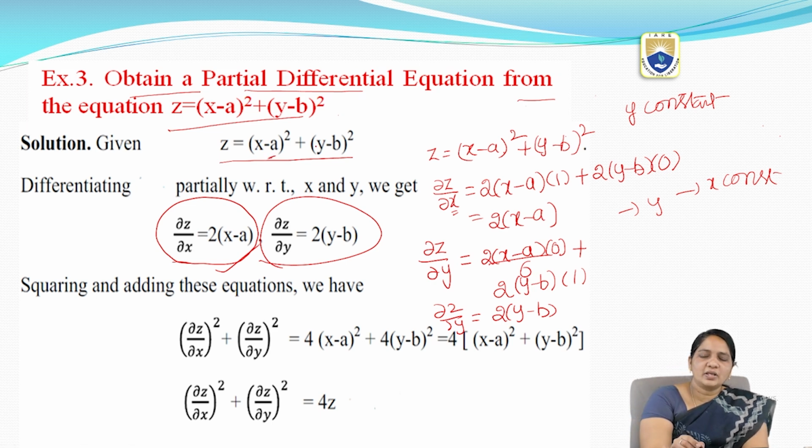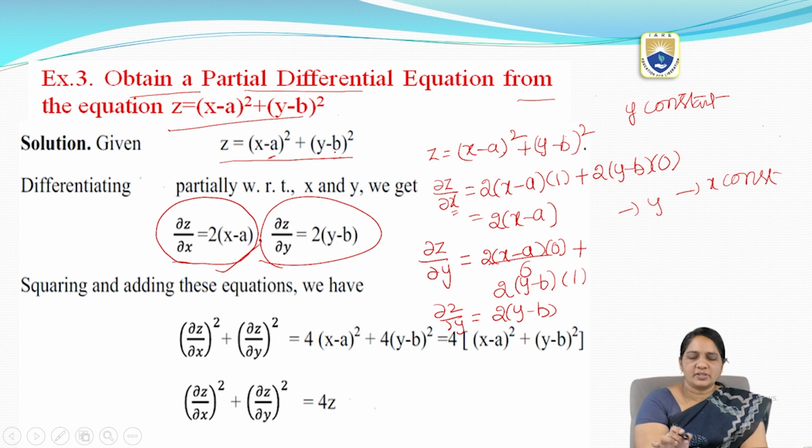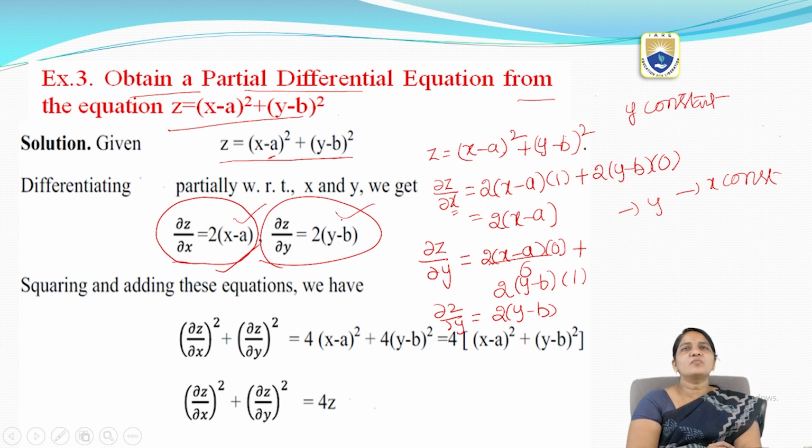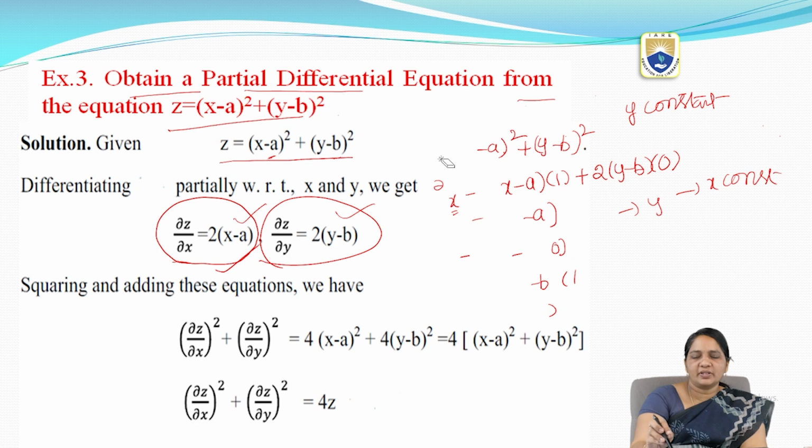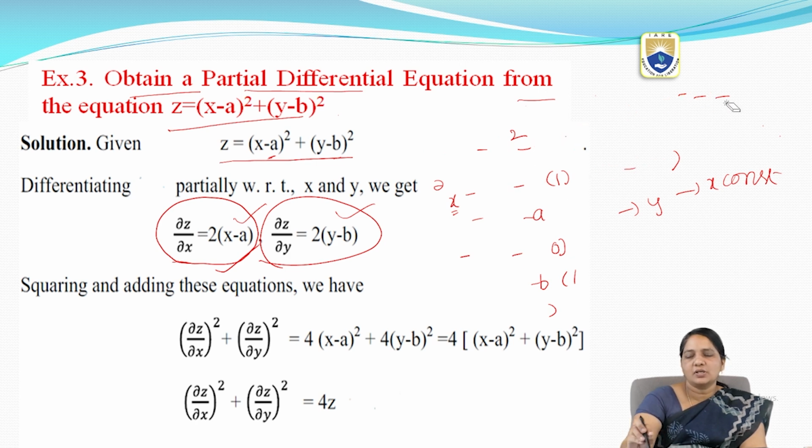Here I am having a and b as arbitrary constants. So according to this, in place of x minus a, I can substitute this value, and in place of y minus b, I can substitute this value to form a PDE. So now I am going to simplify the equation by using the terms we got after partial differentiation.